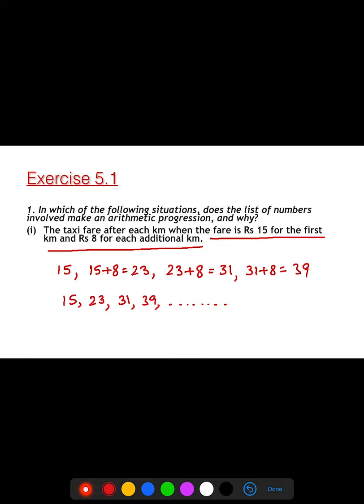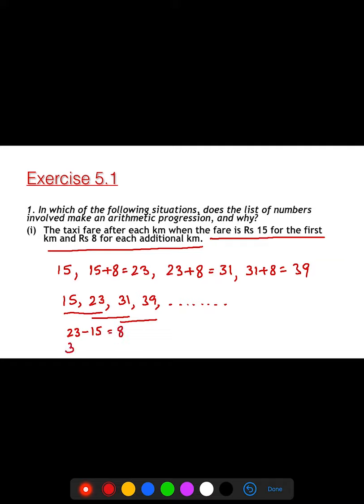So you can very easily check here whether it is an AP or not. Now what definition have we learnt about an AP? That the difference between two consecutive terms always remains the same in an AP. So if I subtract the first term from the second term, I get 8.